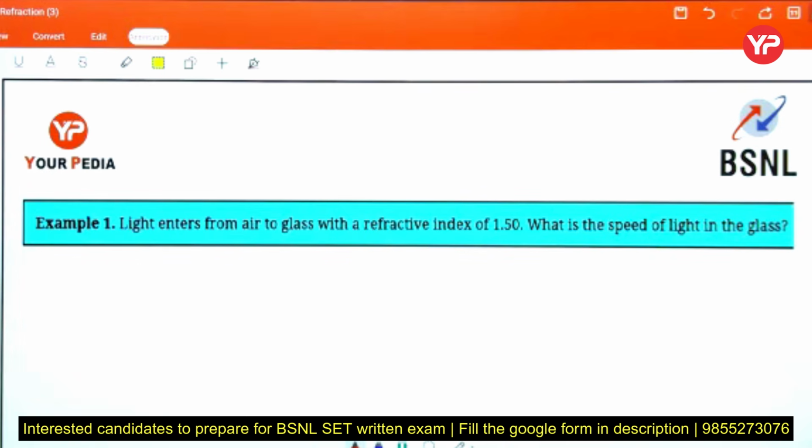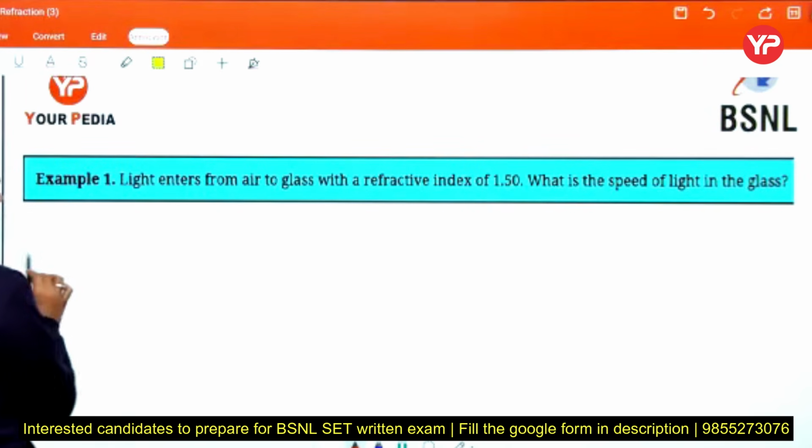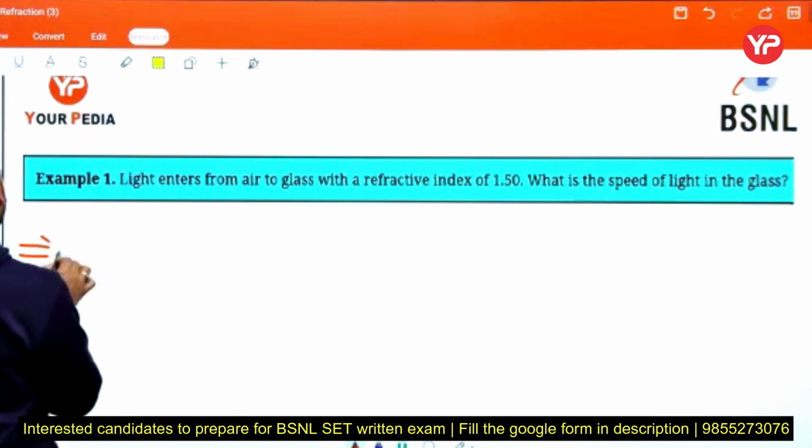Okay. Tell me, what is the answer? 2 into 10 to the power 8. Pragati, yes beta, you are right. Yes, see. So here, the refractive index of glass is given.